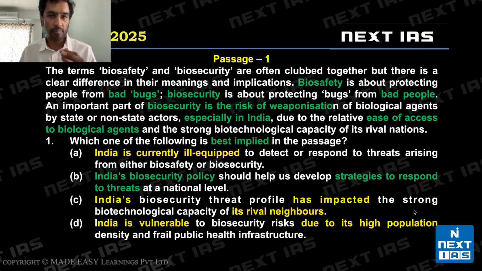So the really important part I want all of you to keep in mind, and this is what we'll follow throughout our discussion today, and what I want you to follow in the exam, is be specific about why an option is correct or incorrect. Don't generally describe it internally to yourself. It will lead to errors. Option B says India's biosecurity policy. Even if these words weren't there, India's policy should help us develop strategies, this would have still been correct.